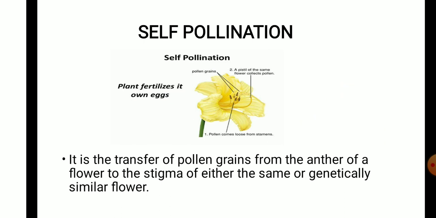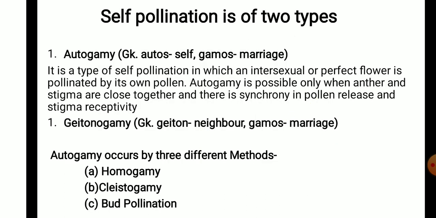Now, self-pollination means transfer of pollen grains from the anther of a flower to the stigma of either the same or a genetically similar flower. It is very important to understand that the flower should be genetically similar in case of self-pollination. If the flower is genetically different, then it will be defined as cross-pollination.